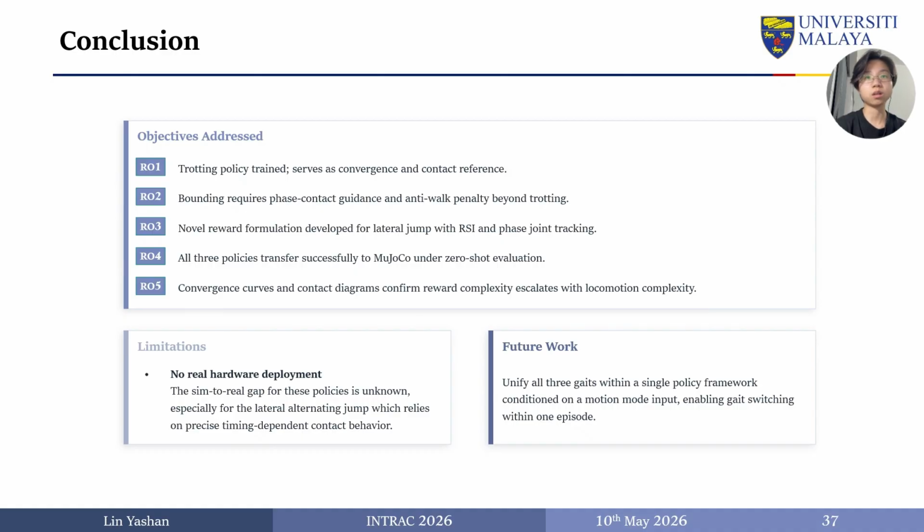Stage 1 used RSI and phase joint tracking to establish stable ipsilateral alternation. Stage 2 applied AMP to bridge the gap from stepping to genuine flight. All three policies transferred successfully to MuJoCo under zero-shot evaluation, confirming that reward complexity escalates with locomotion complexity. One limitation of this study is that real hardware deployment has not been attempted, so the sim-to-real gap remains unknown.